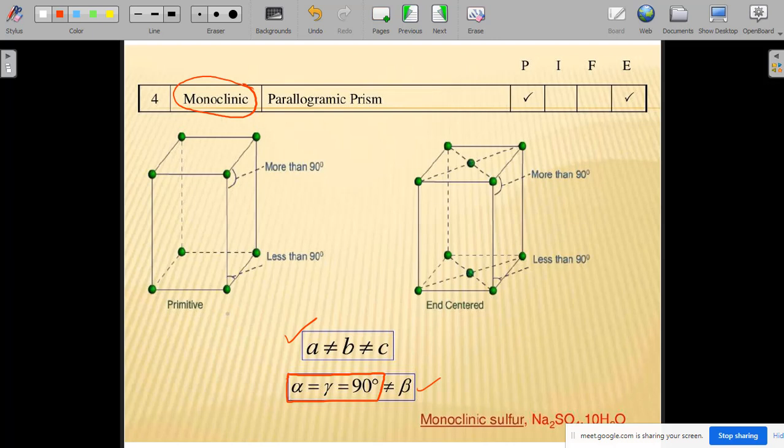Now monoclinic can be either primitive or end centered. So here now we can see 2 more. So 9 plus 2, we have seen 11 unit cells and 4 crystal classes. Now at this point, if I ask you how many lattice parameters you have to define in case of a monoclinic crystal, you have to define A, B, C, and beta. Okay, so you have to define 4 lattice parameters for the monoclinic.